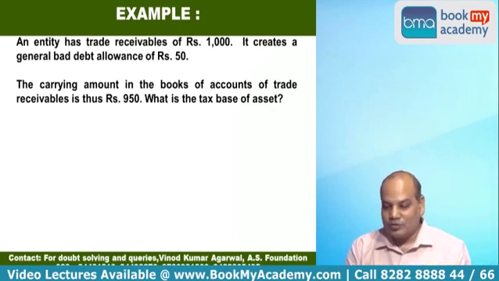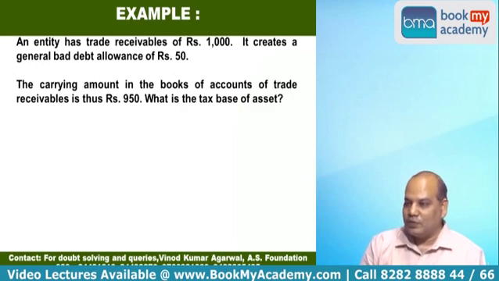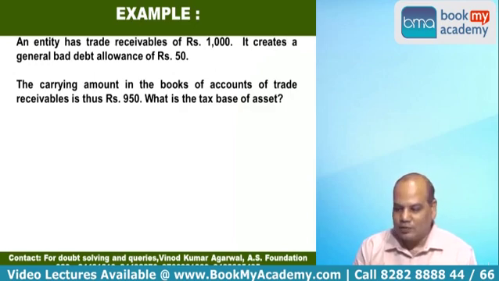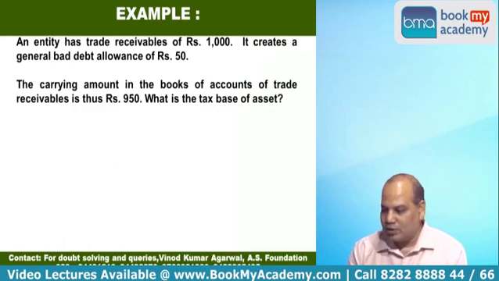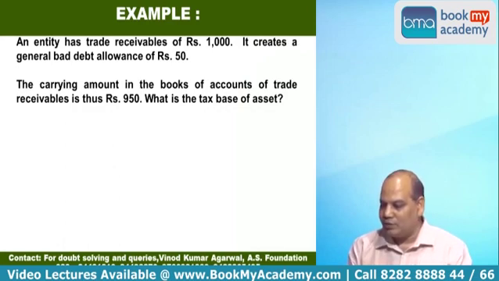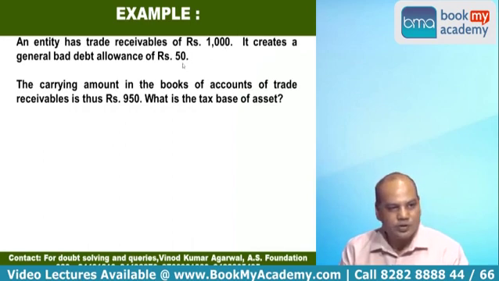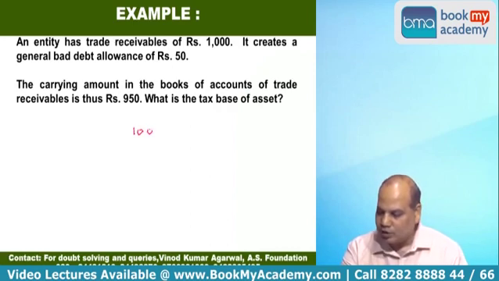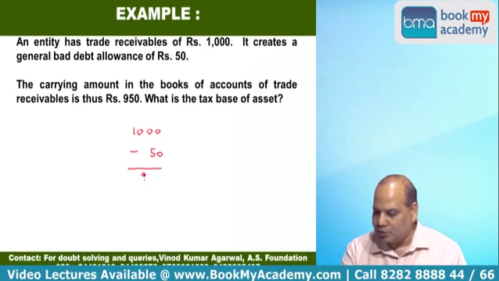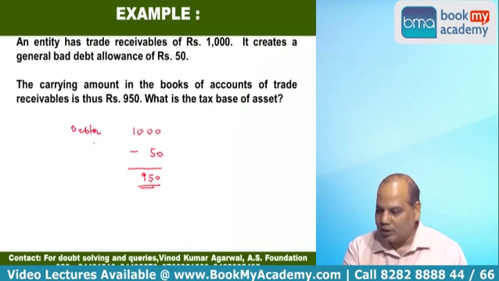An entity has trade receivable of rupees 1000. It creates a general bad debt allowance of rupees 50. The carrying amount in the books of account of the trade receivable is 950. How has this 950 come? 1000 minus 50. What is the tax base of the asset? For books of account, this is how you present the receivable: debtors, and the bad debt allowance, which in your school is taught as provision for doubtful debt, and this is your carrying amount.